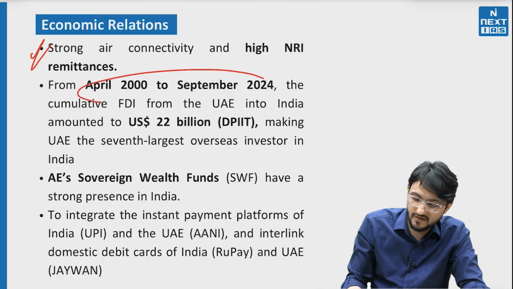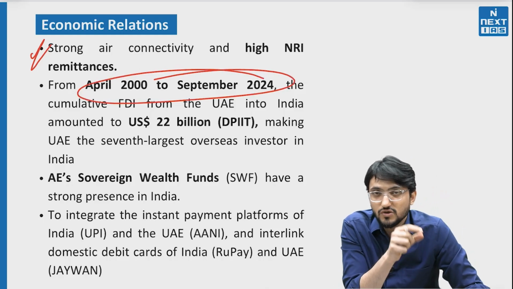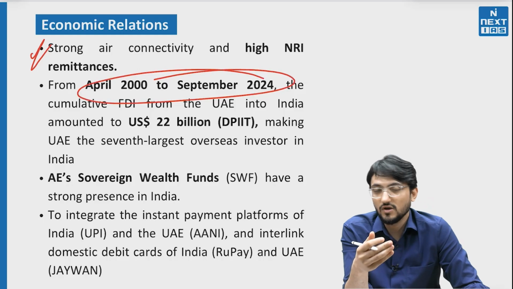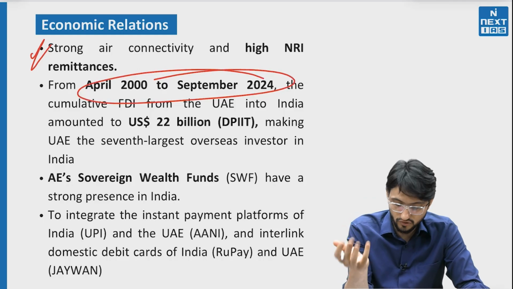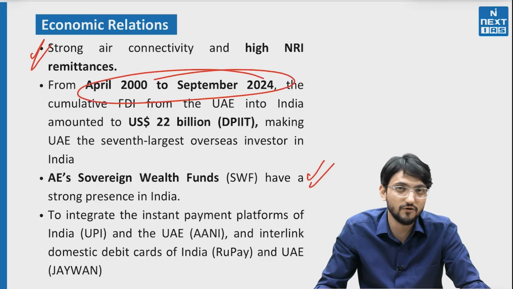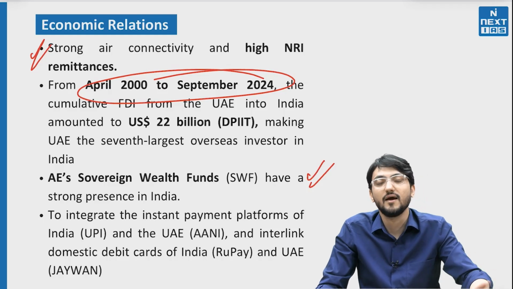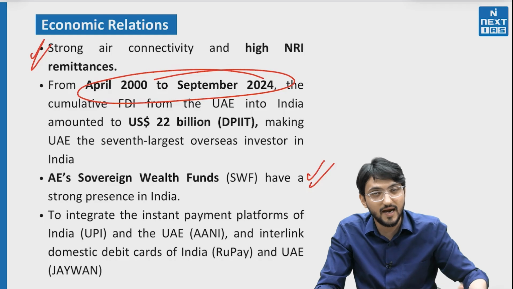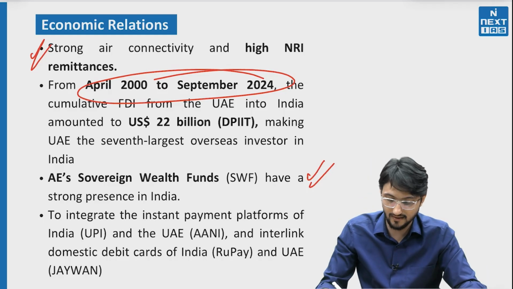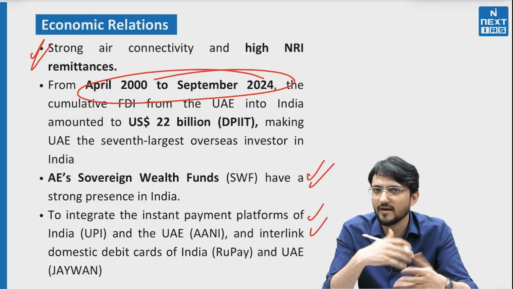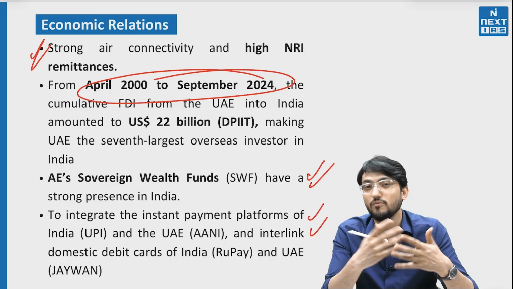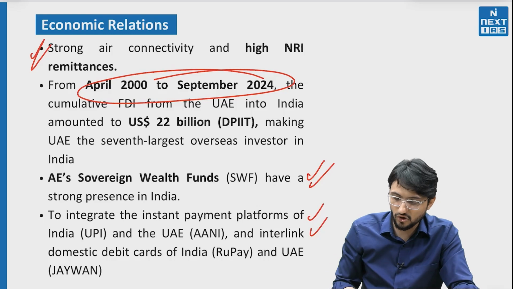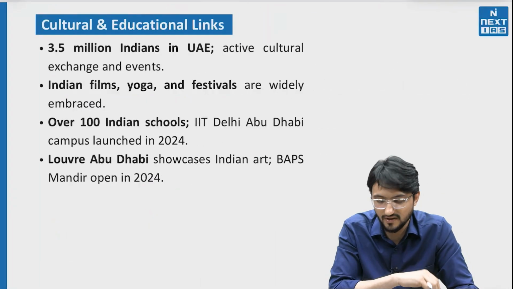And if you see between these 24 years from 2000 to 2024, we have seen around 22 billion dollars coming to India. So that is a very huge amount. And then sovereign wealth fund from UAE, because these people are kings and they have a lot of money, so they have created a sovereign wealth fund, and that is investing in India on a larger scale. And then we have these Rupee credit card exchange or card exchange. Then we have UPI and their payment system collaborating with each other. So you can see economically we are very strongly connected with each other.